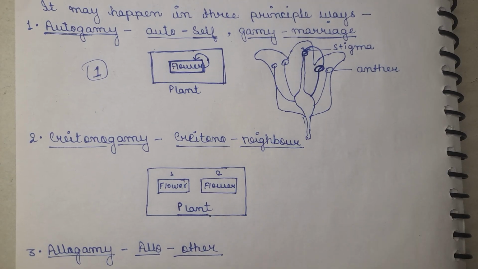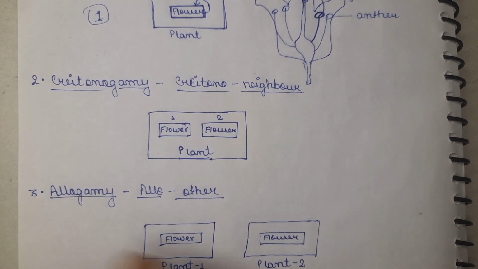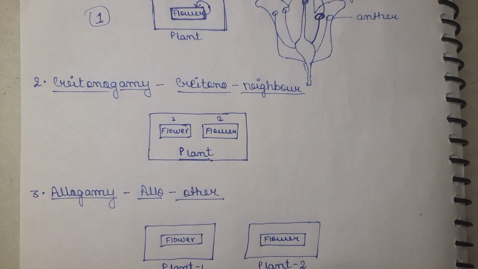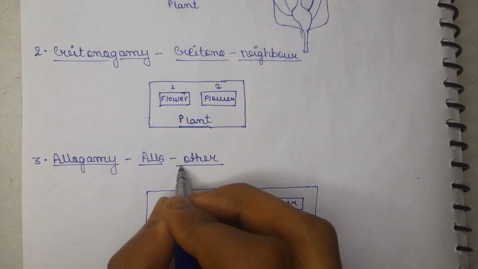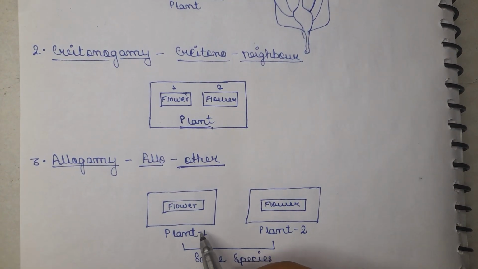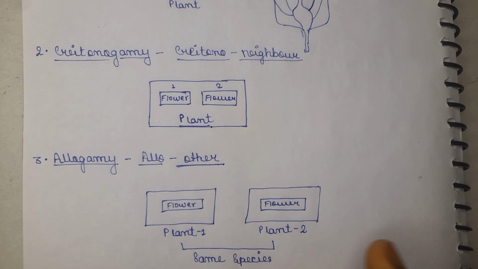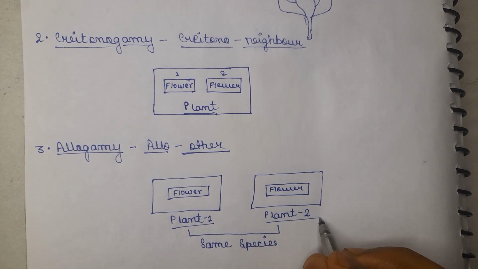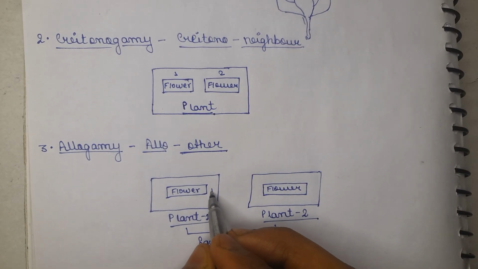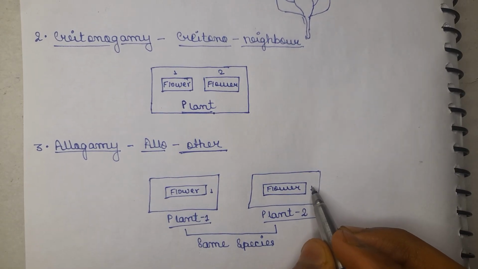Now the third one is allogamy, that is basically opposite to autogamy. Allogamy means the others. Allo means other. Here we can understand with the example of a flowchart. Here are two plants, plant 1 and plant 2. Plant 1 bears one flower and plant 2 bears only one flower.